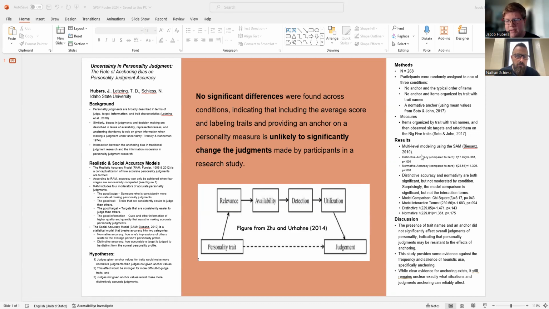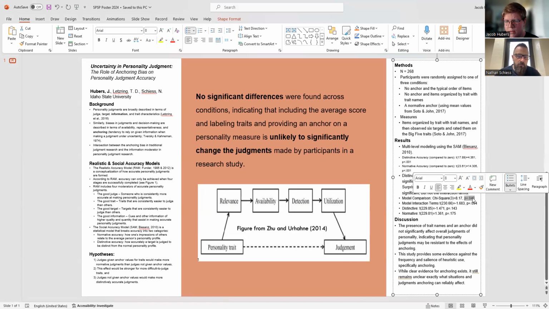As you can see here, the model comparison was significant with the chi-square test, but the model interaction terms separately were not significant. Ultimately, this means that the presence of trait names and an anchor did not significantly affect overall judgments of personality, meaning that personality judgments specifically might be resistant to the effects of anchoring.